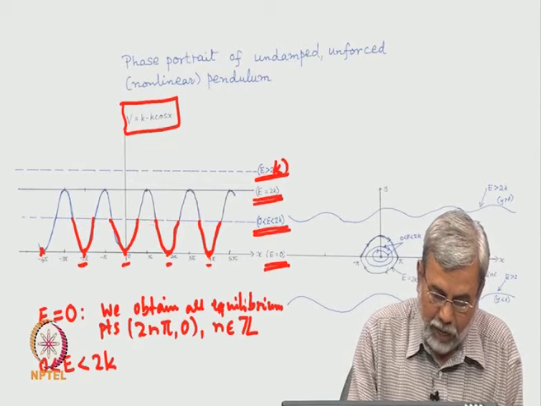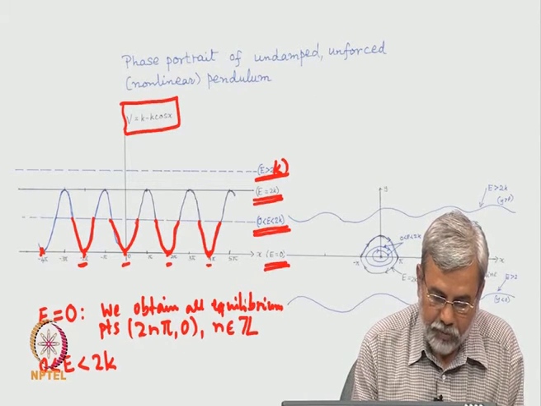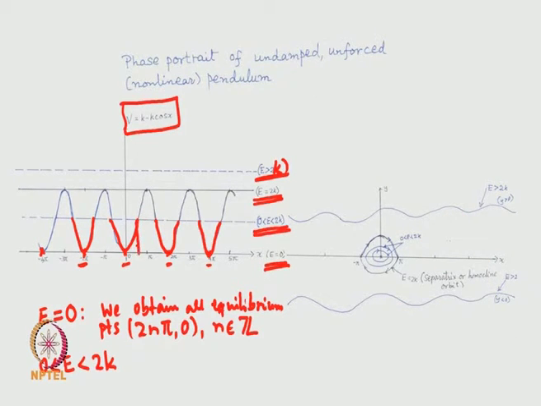So, you can explicitly calculate what this point is, okay. That is not difficult. It is strictly in the interval minus pi to pi, and similarly it will be in different intervals.